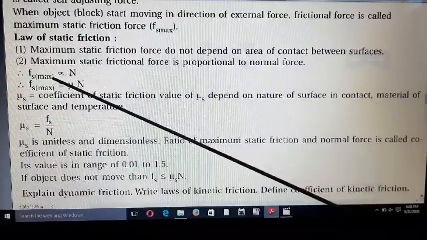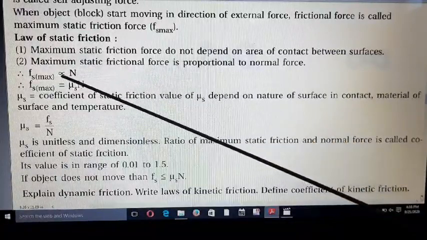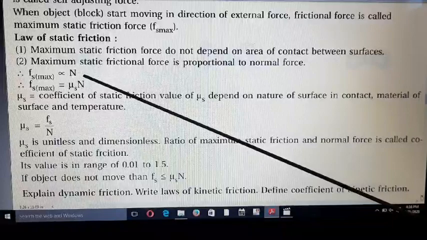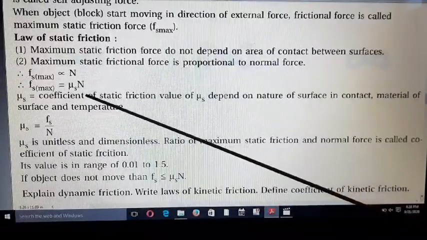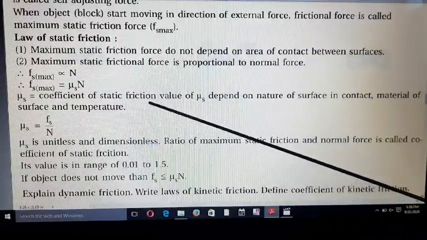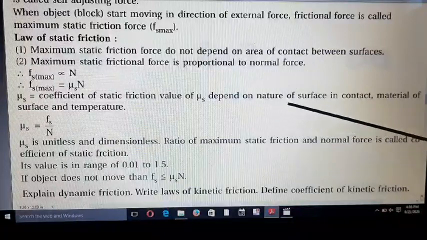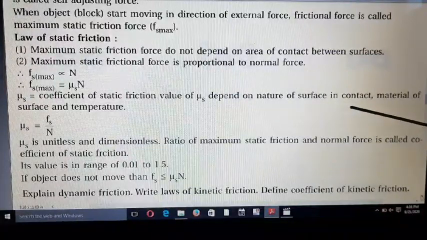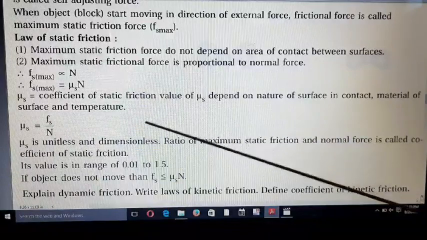So here, according to this statement, we can write Fs maximum is directly proportional to N. And now we want to remove the proportionality sign, so we take a constant mu s. It is called the coefficient of static friction. The value of mu s depends on the nature of the surface in contact, the material of the surface, and temperature.